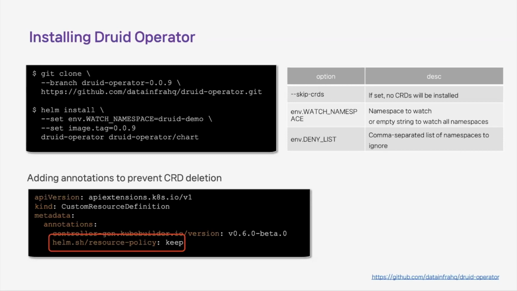If you use Helm, setting and maintaining variables will not be very hard, but you have to be careful. If the Helm release is deleted, the Druid CRD will also be deleted, and all clusters will go down accordingly. To avoid this kind of disaster, we added an annotation to ensure that the CRD is maintained even when Helm is deleted.